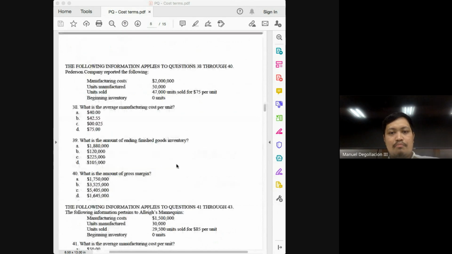Next, another shotgun problem. What is the average manufacturing cost per unit? So basically the total production cost divided by the total number of units, class. How much is our total manufacturing cost? Given? Yes. And how many units were produced or manufactured? 50. So that's 2 million divided by 50, and our answer would be 40.